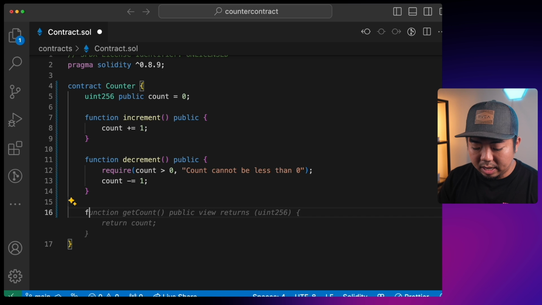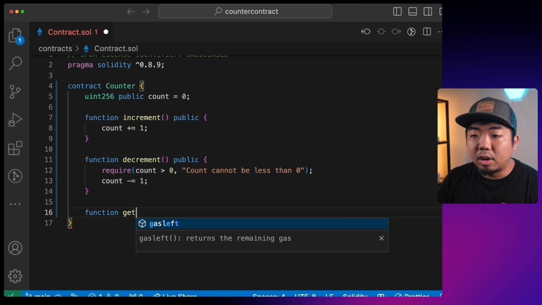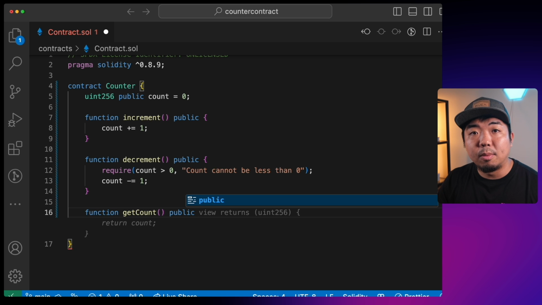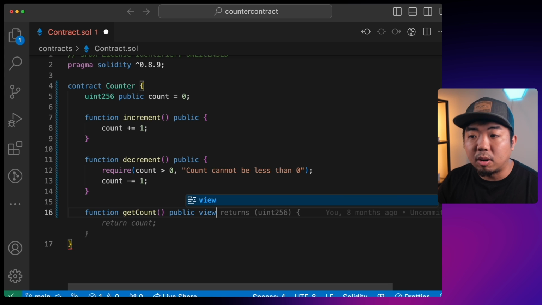Next, we need to create a function and we're going to call this one getCount, and this is going to retrieve the value of the count variable for us. And this is going to also be a public function. Anyone can call this function. We are going to specify that this is a view function. This is just a read function to retrieve data from our smart contract. We're not going to be changing any data like the increment and decrement functions. We're not changing any values.